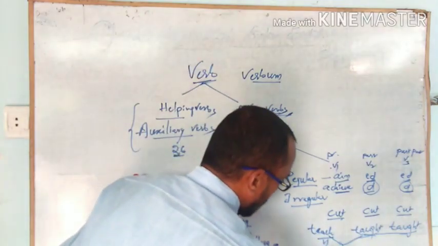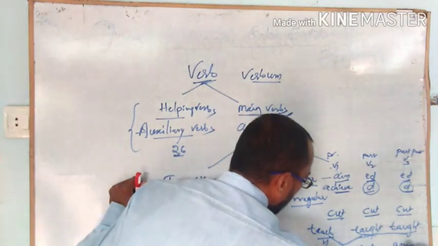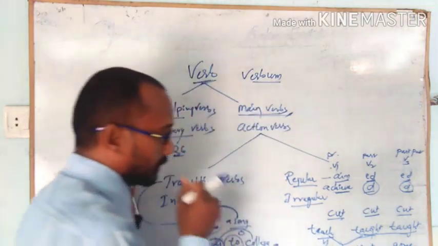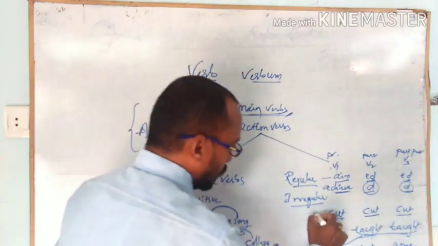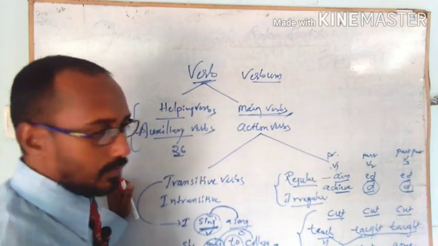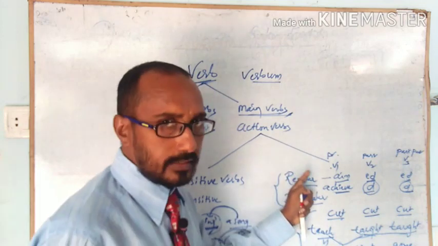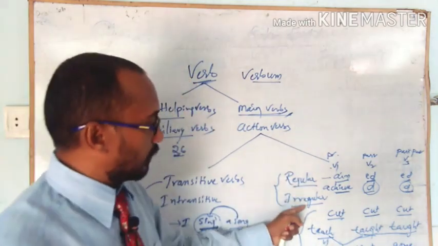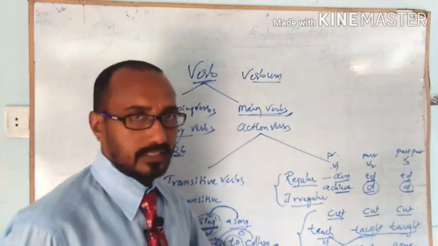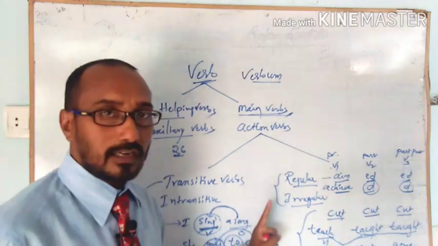Again one more example we take: go, went and gone. Here every form is changed, all three forms. These are irregular verbs. Got it? Regular verbs are many in the English language, but irregular verbs are very few, but we face many problems with them, so we have to practice more on irregular verbs.